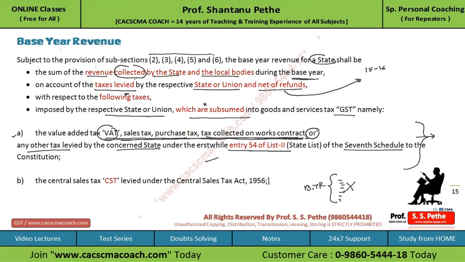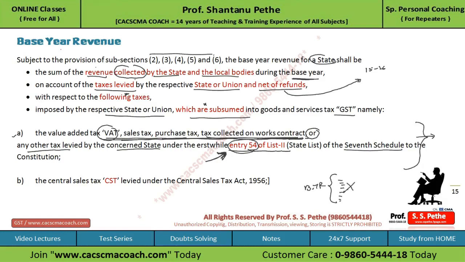Now these entries you also have to remember, that any tax levied under these entries, whether it will be covered under base year revenue or not, because if they set a tough question paper, then they can ask questions relating to these entries also. So try to remember these entries also. We are going to see a lot of entries. So if any other tax is levied under 54, then it will be covered under the base year.